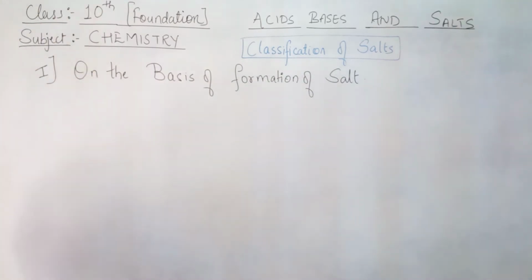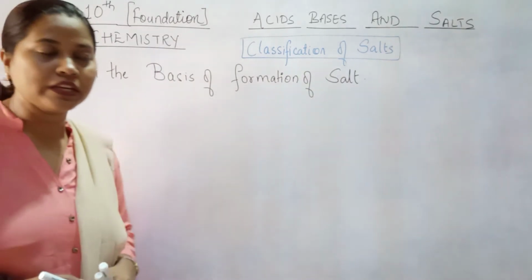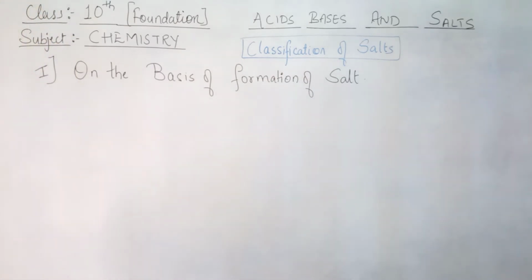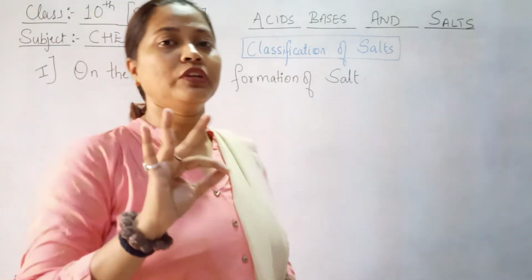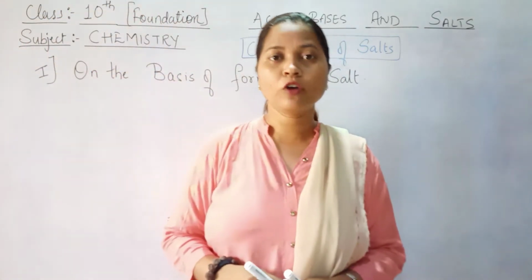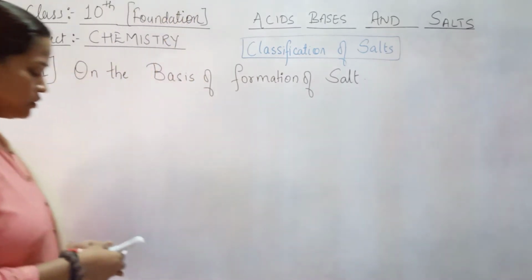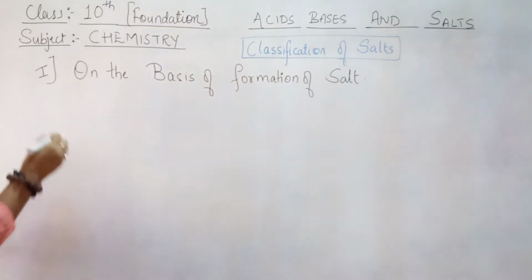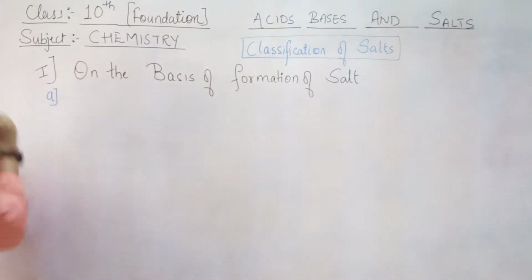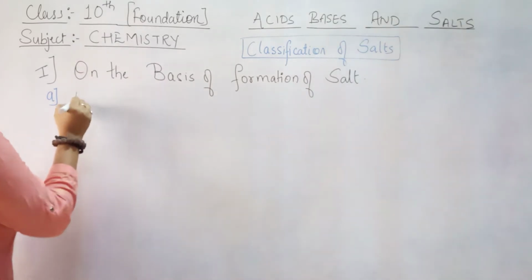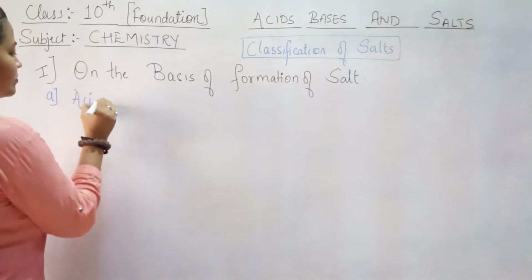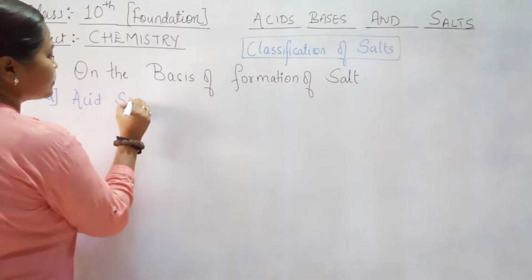So what is the basis or the criteria for the classification is on the basis of formation of salt, right? So as per this criteria, there are 3 types of salt. How many? 3 types of salt. So let's understand them one by one. The first one is acid salt.